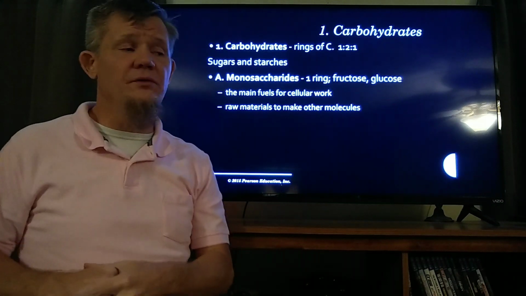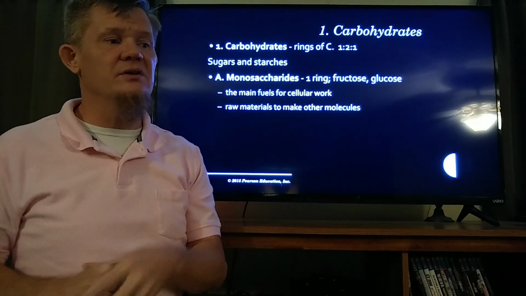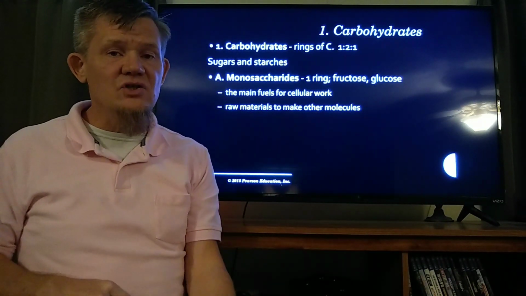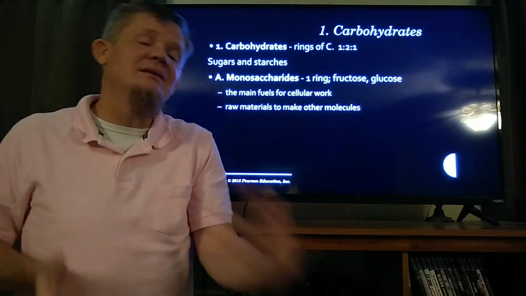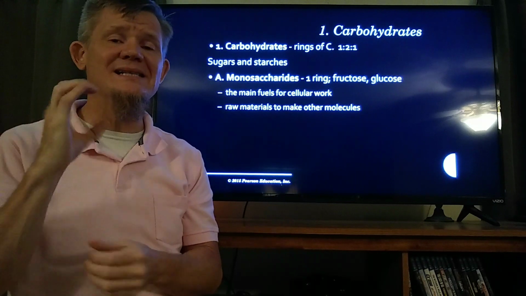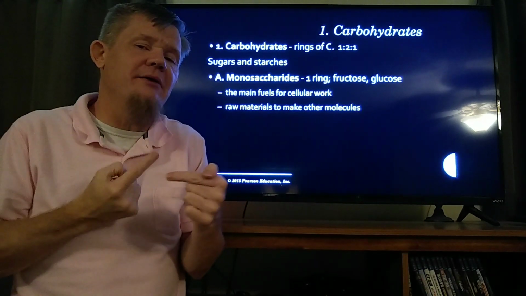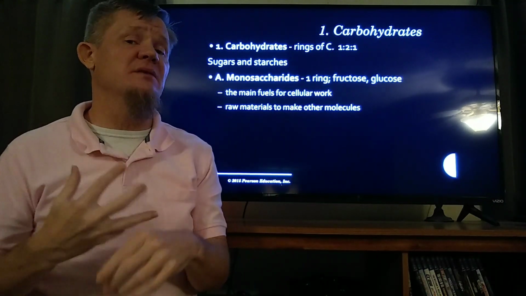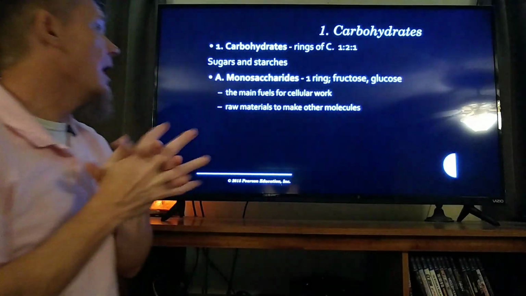C6H12O6 is the formula for a lot of different sugars. There's C5H10O5. That's a different sugar. Okay? Carbohydrates are made of CHO, carbon, hydrogen, oxygen, in this very specific ratio, 1 to 2 to 1.